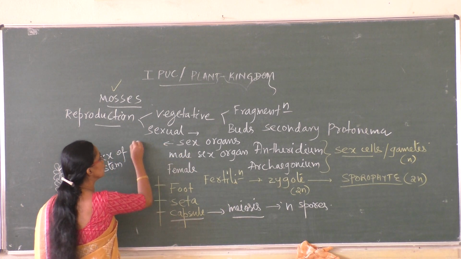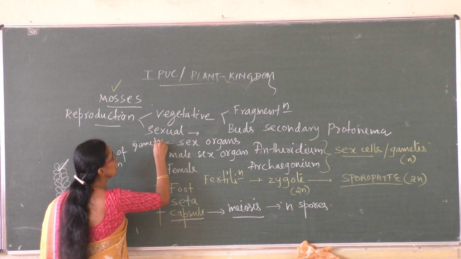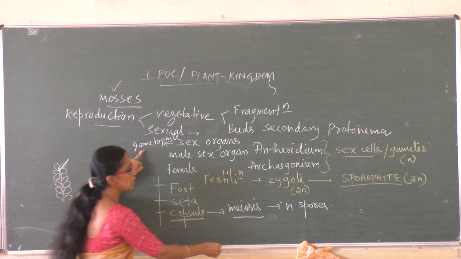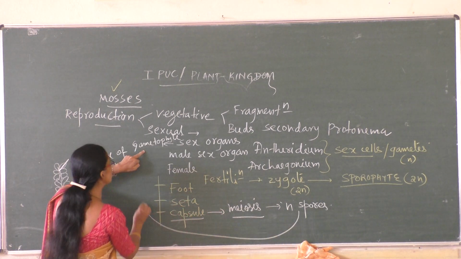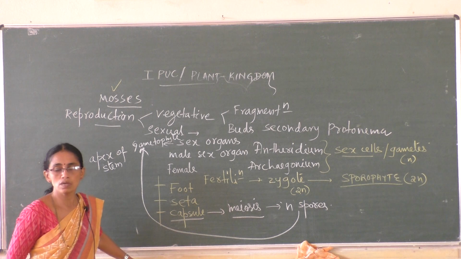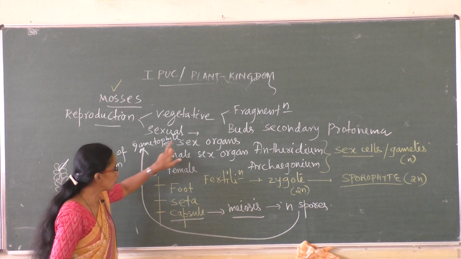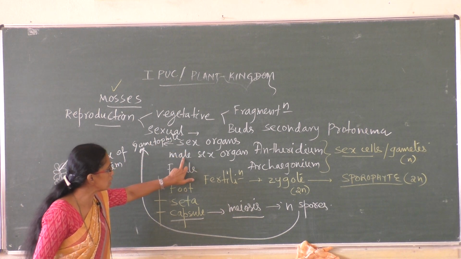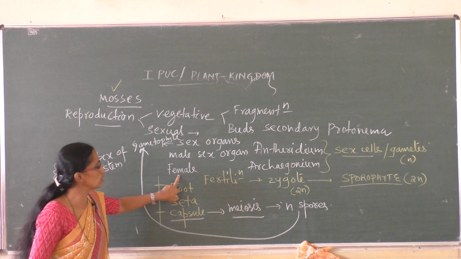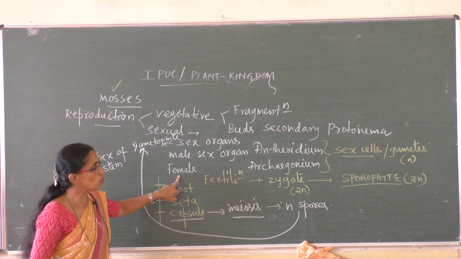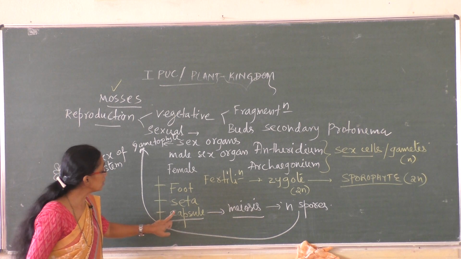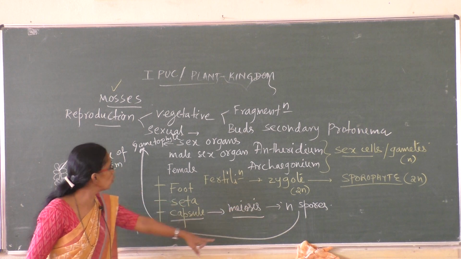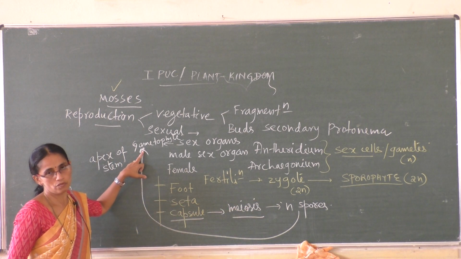So we started with where the sex organs are produced. From what are sex organs produced? From the gametophyte. So the gametophyte bears the sex organs. Now the spores are produced, and these spores on germination give rise again to the gametophyte. So the gametophyte produces sex organs and sex cells, fertilization, formation of the zygote. The zygote gives rise to the sporophyte, with three parts. In that, the capsule undergoes meiosis and produces haploid spores. These spores on germination give rise to the gametophyte.